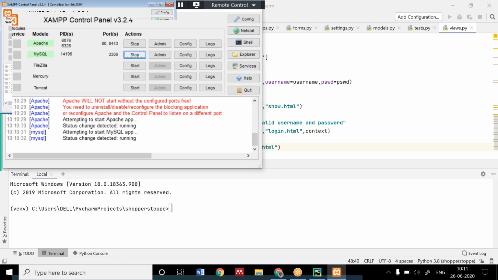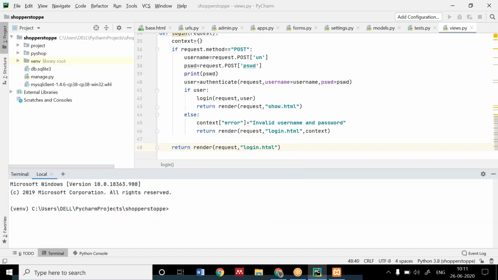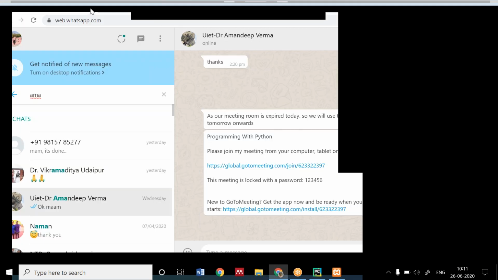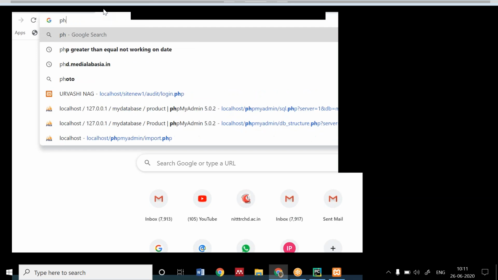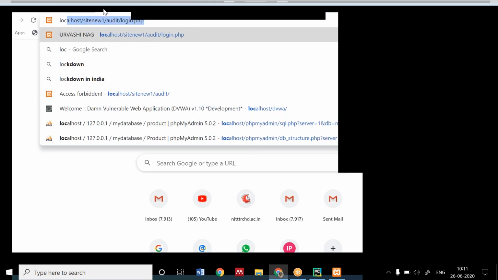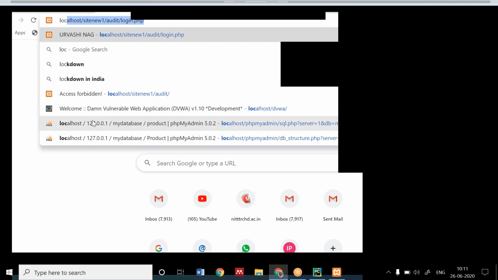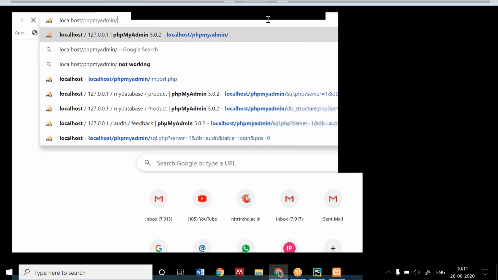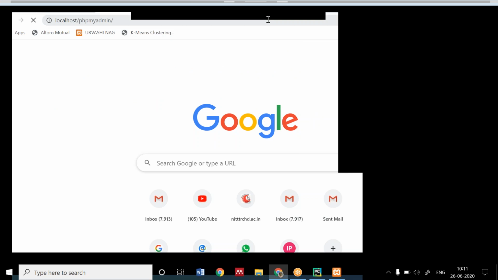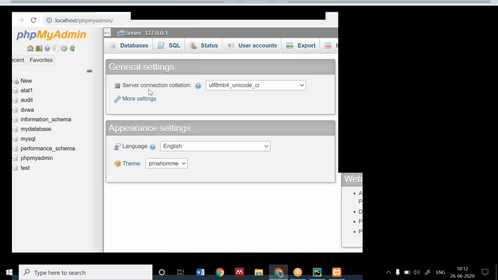If you are not facing any problem, then start it. Then minimize this window and keep it side by side, or if you have joined with a mobile, do the work on the laptop so you are not lagging behind. Now open your web browser and type localhost/phpMyAdmin. You have to open it.